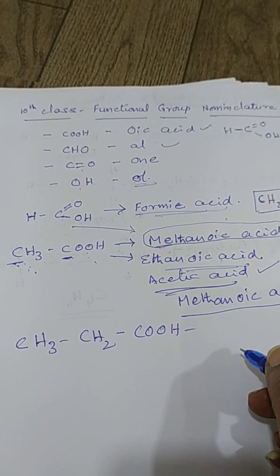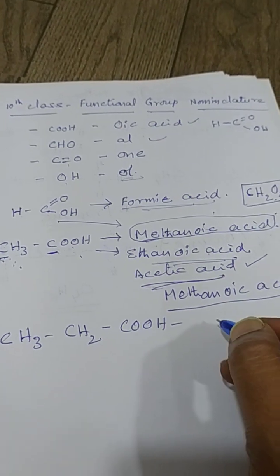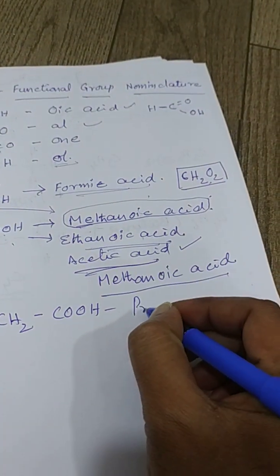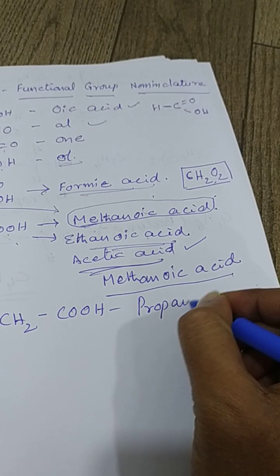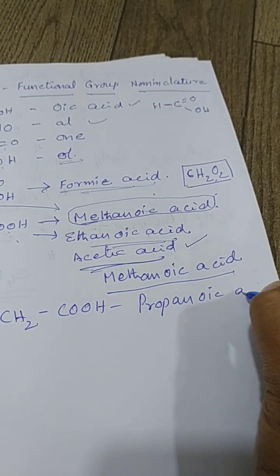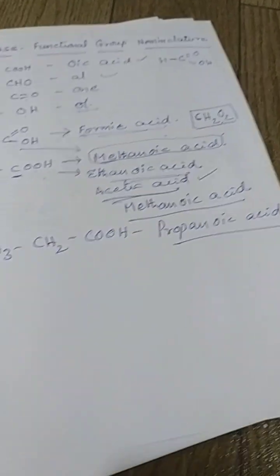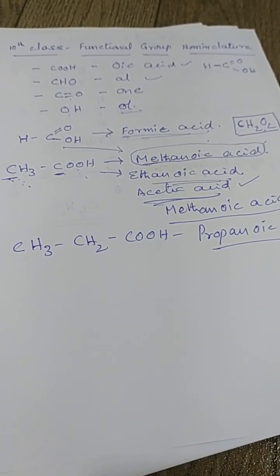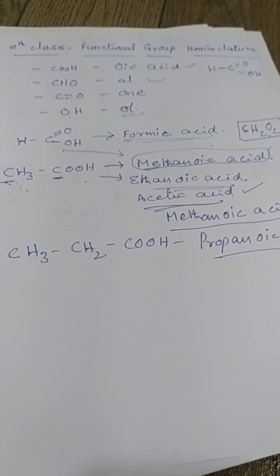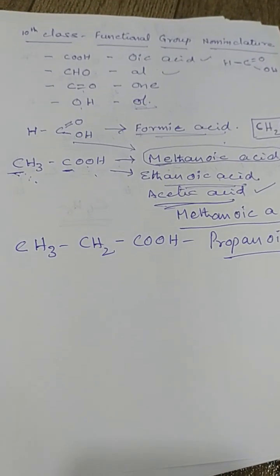Propanoic acid. What is this? This is called propanoic acid. See, how many carbons are there? Three carbons. Now it is easy. Now there is nothing tough, because you can understand.